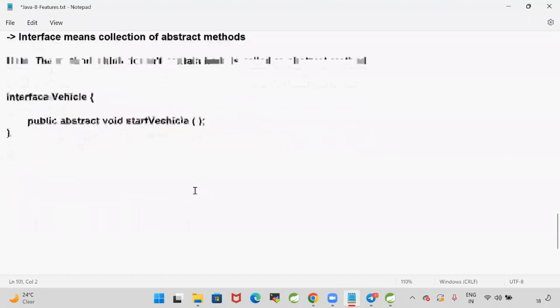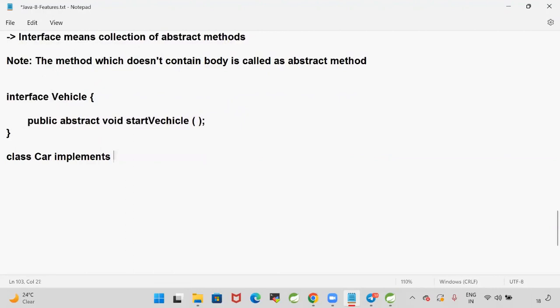Let's assume that this interface is implementing by a class called car. Class car implements vehicle. Now, when we are implementing an interface in the Java, it is mandatory that you need to implement all the methods available in the interface. So you need to implement public void start vehicle. You need to override all the abstract methods available in the interface. Okay, here we are going to write the logic to start car.